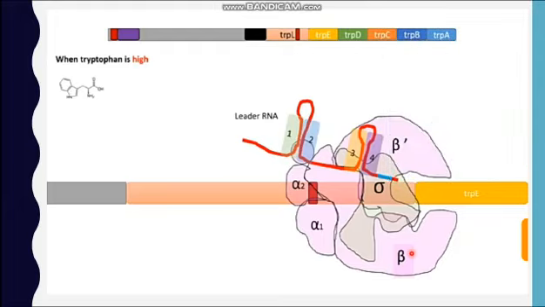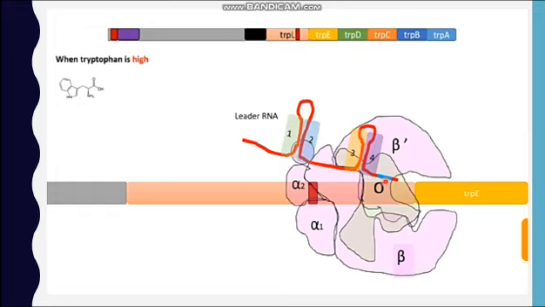Now we look at the situation when the tryptophan is high. Then 1 and 2, and 3 and 4 can pair with each other, forming the attenuating stem loop, which is also known as a terminating stem loop. The highlighted sequence shown in blue means that this region is uracil rich.